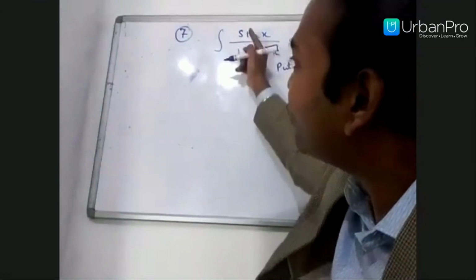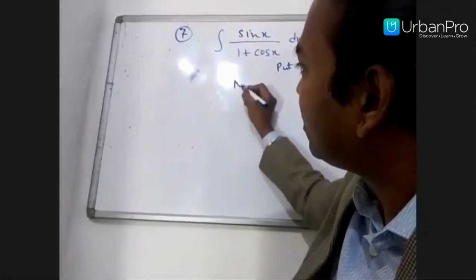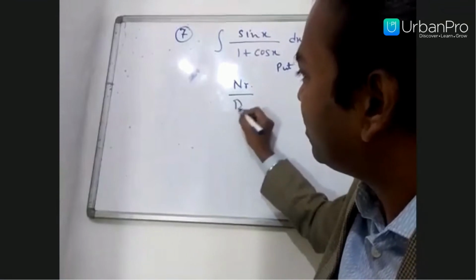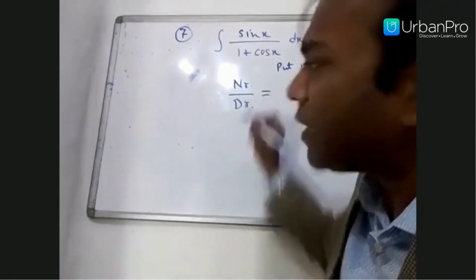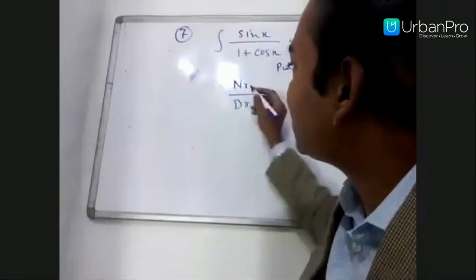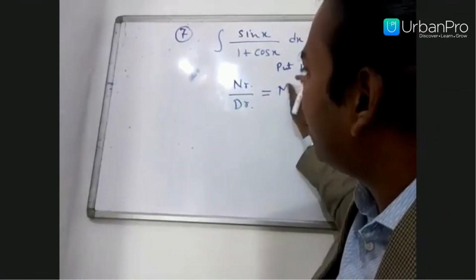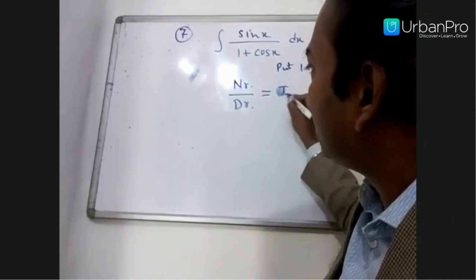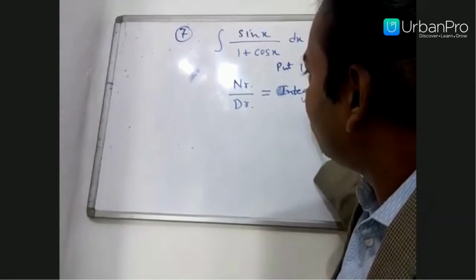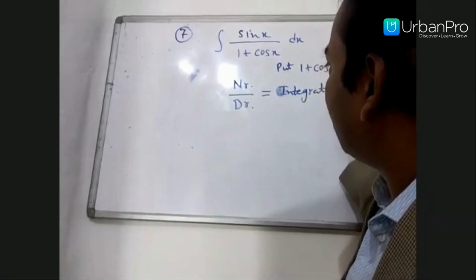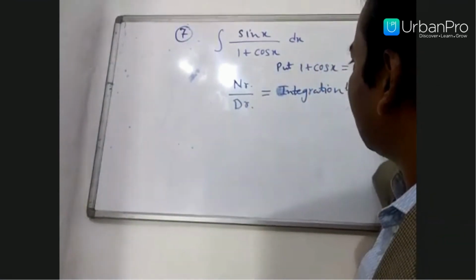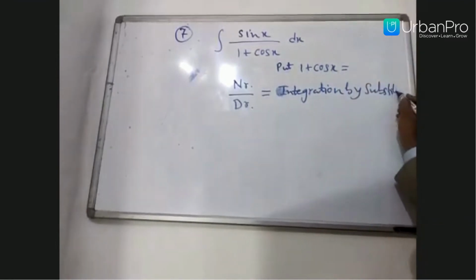Where you have a numerator and denominator, there is a 95% chance, almost, that your problem will go in integration by substitution. Here you have to use integration by substitution.